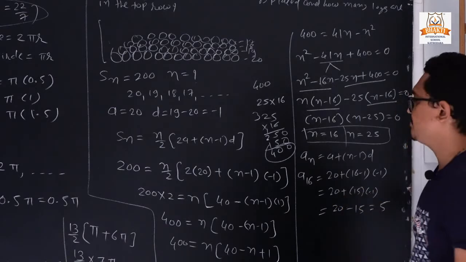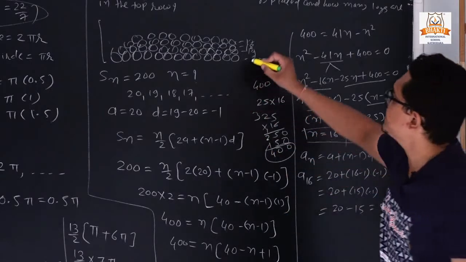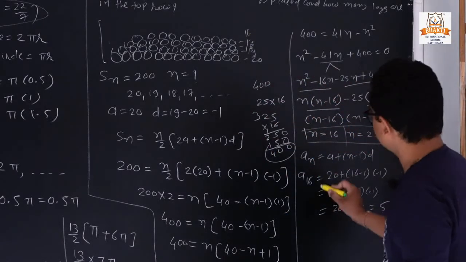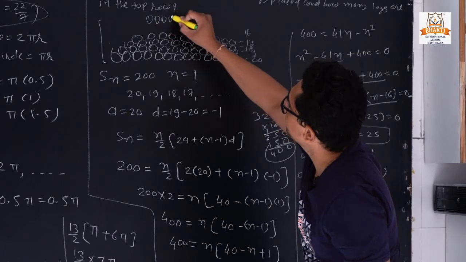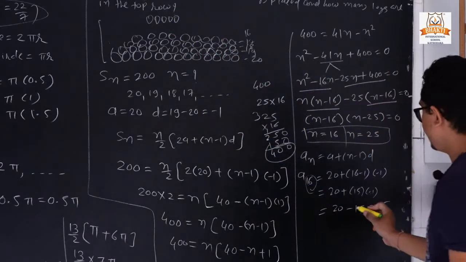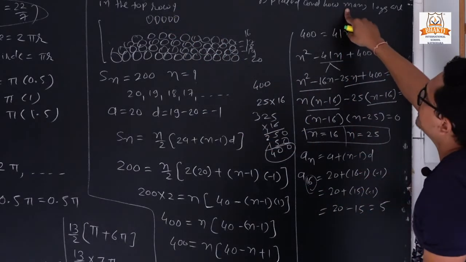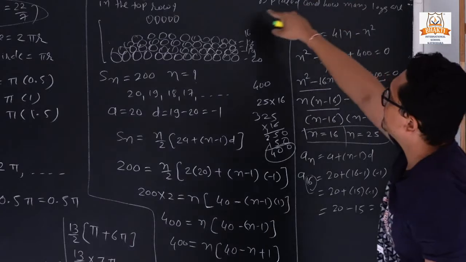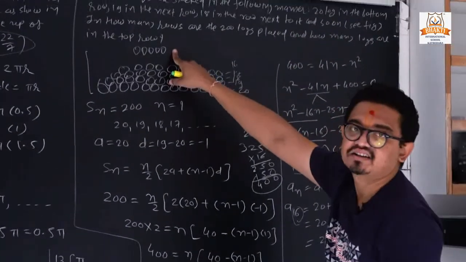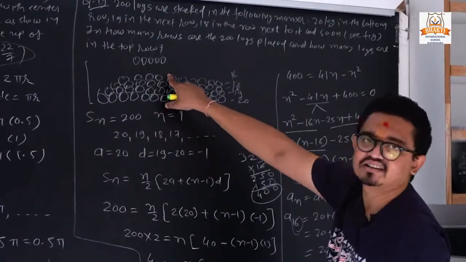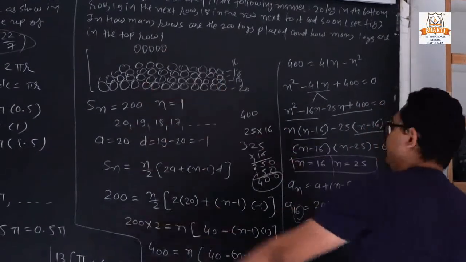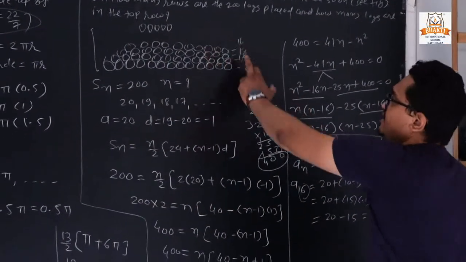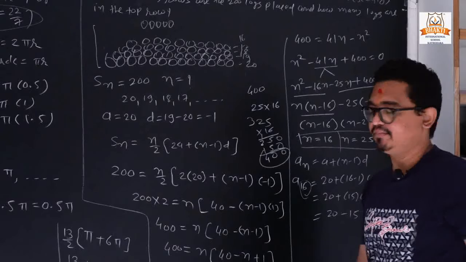So it means, if there are 16 rows, in the first row how many stacks do we have? 5 stacks, then 6, then 7, then 8, 9, like that. So the first row contains 5, the second 6, up to 20.